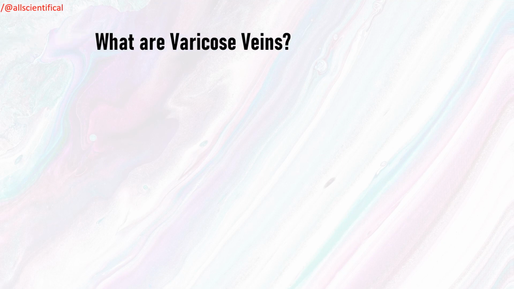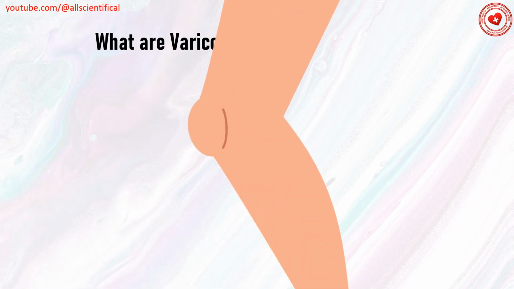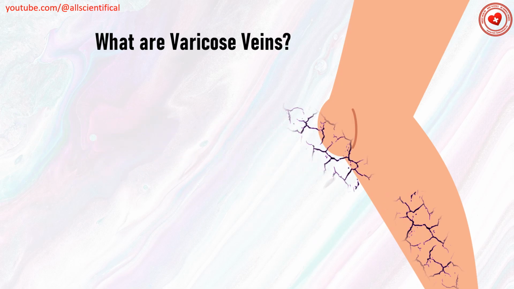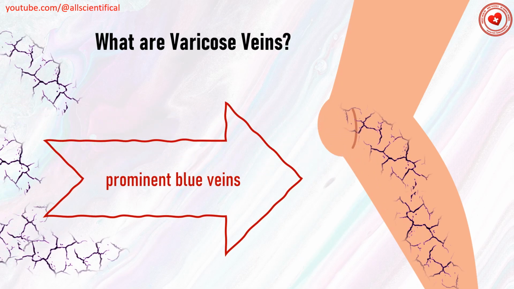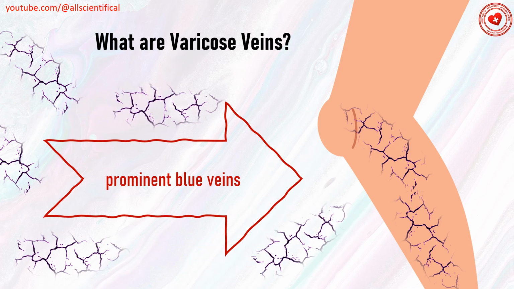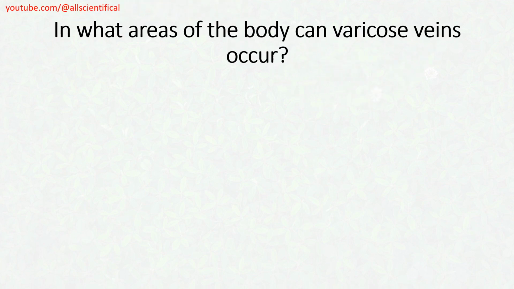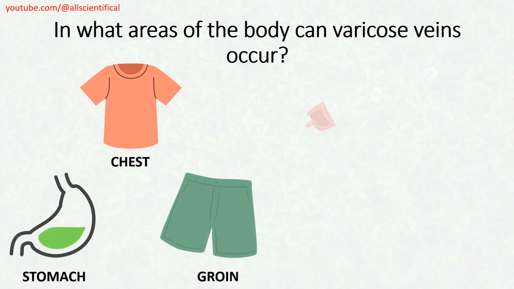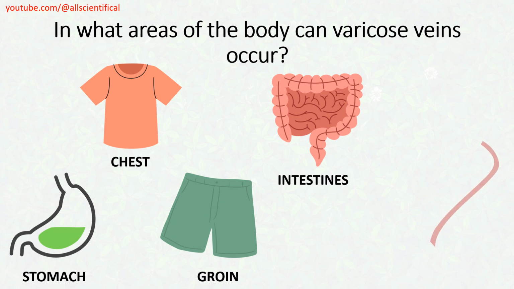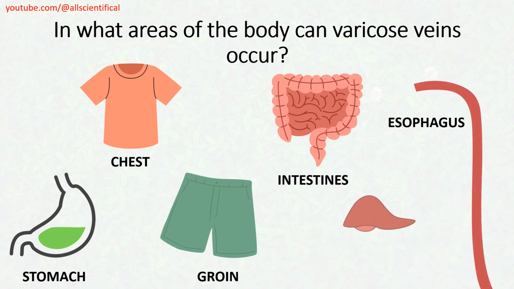What are varicose veins? Varicose veins are a disorder in which prominent blue veins appear just under the skin. Of course, we are accustomed to the fact that varicose veins most often appear on the legs, but this disease can also affect other parts of the body, such as the stomach, chest, groin, intestines, and esophagus.